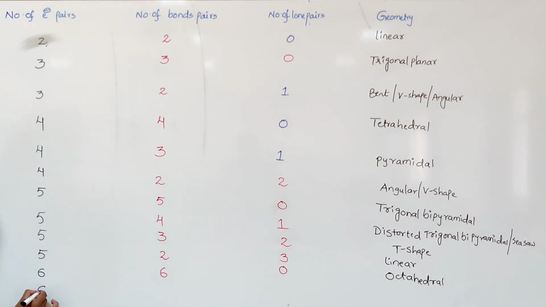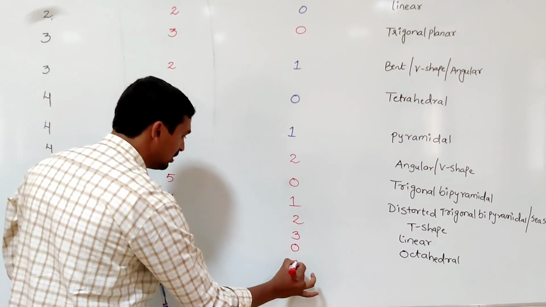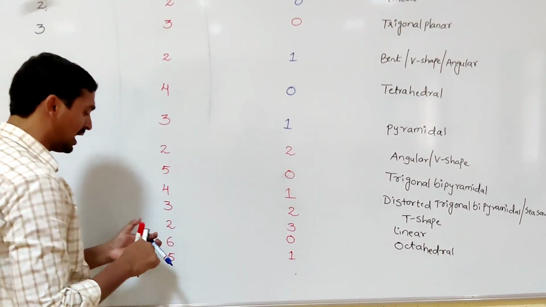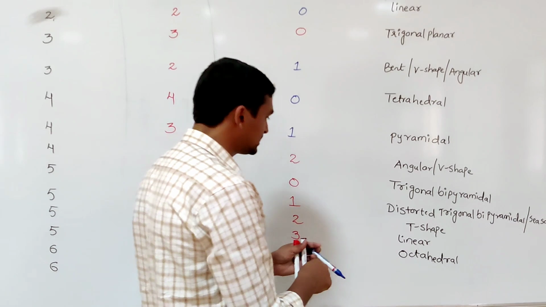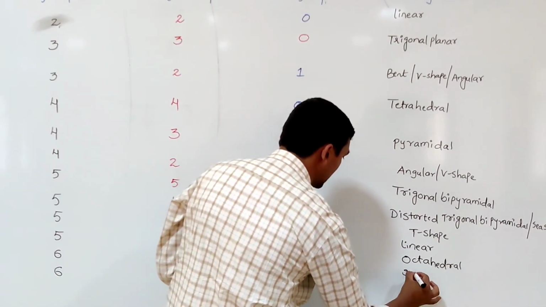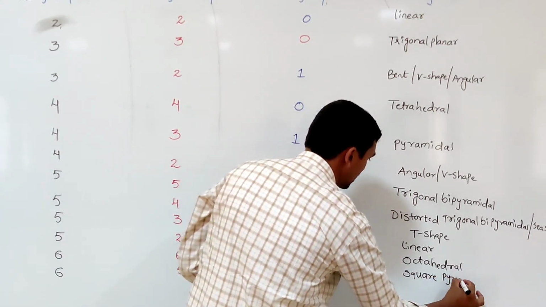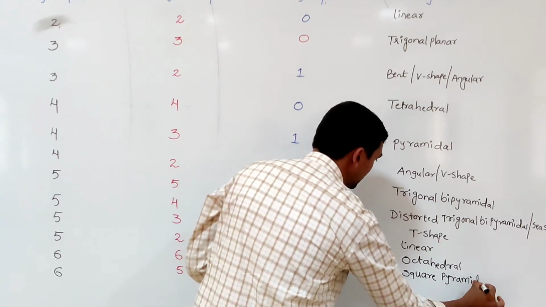Out of the 6, 5 are bond pairs and 1 is a lone pair present around the central atom. The electronic geometry is octahedral, but the molecular geometry is square pyramidal.